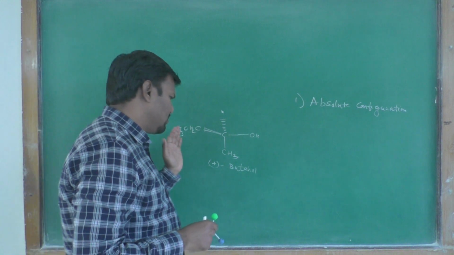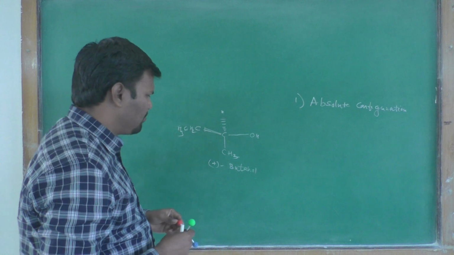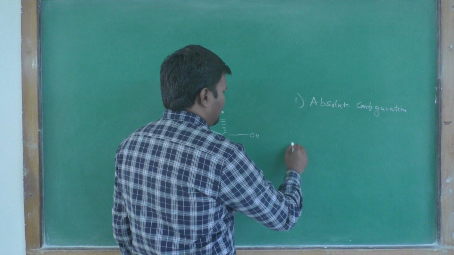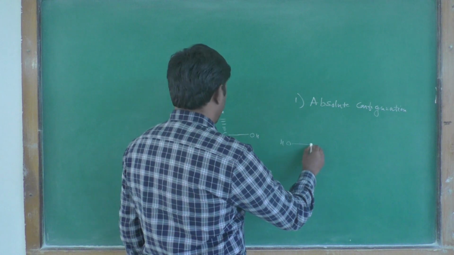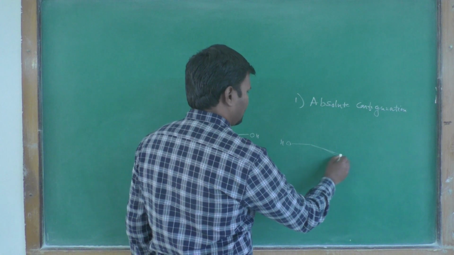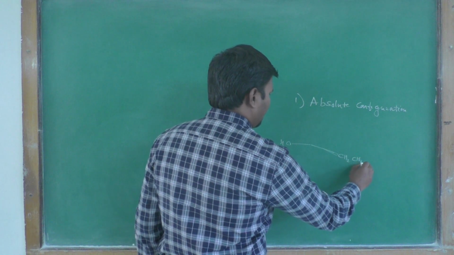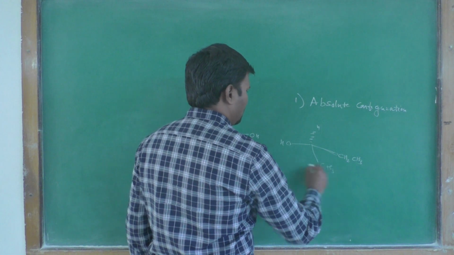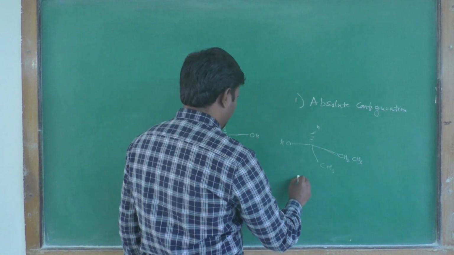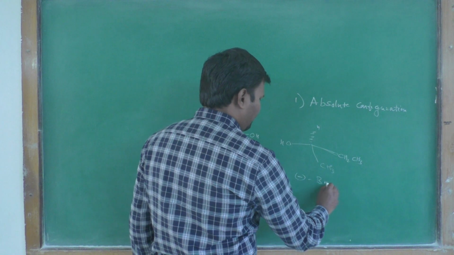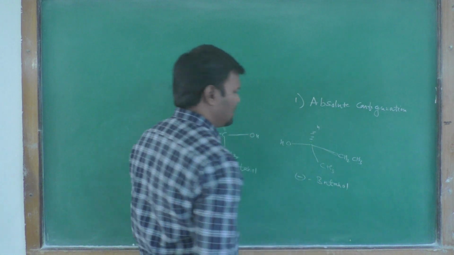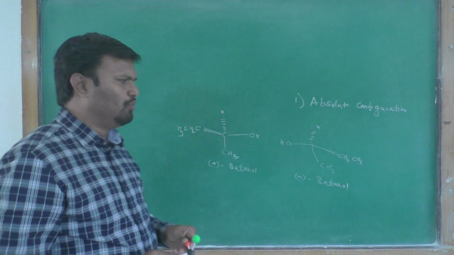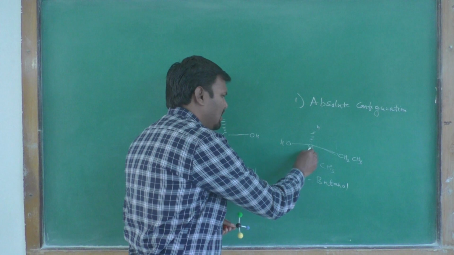Therefore, this 2-butanol shows positive rotation of plane polarized light, and another isomer of 2-butanol shows negative rotation of plane polarized light. This is our chiral center.